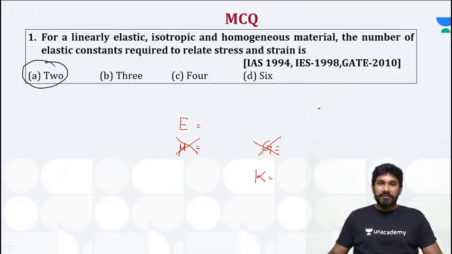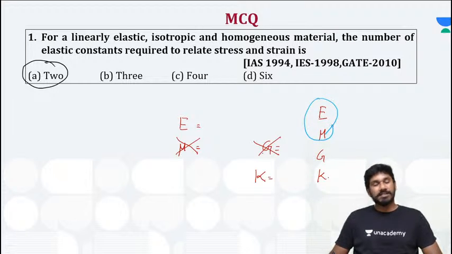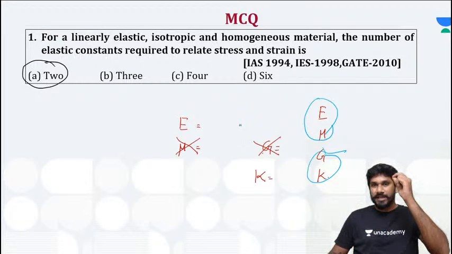Which means even though there are 4 elastic constants for an isotropic material, normally Young's modulus and Poisson's ratio will be enabled in the analyzing softwares. Yes, you can customize it, you can change it, but you can give input only for 2 constants. You cannot provide all the 4 constants because the system itself calculates the remaining 2 elastic constant values. That is the basic. So keep that point in mind.